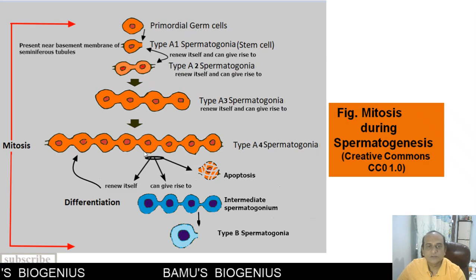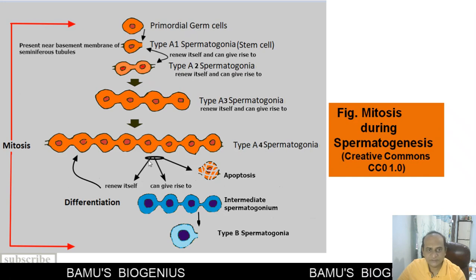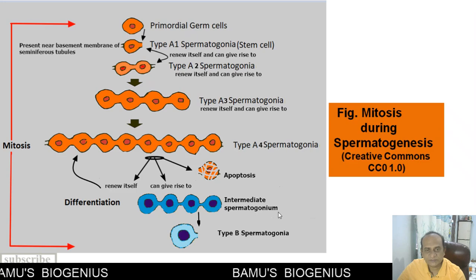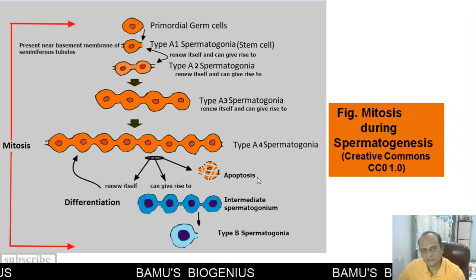Now, the fate of type A4 spermatogonia is different. We can see here it has three options. One option is to renew itself and form a type A4 spermatogonia. It can give rise to intermediate spermatogonium to enter spermatogenesis, or it also can undergo apoptosis to destroy itself.